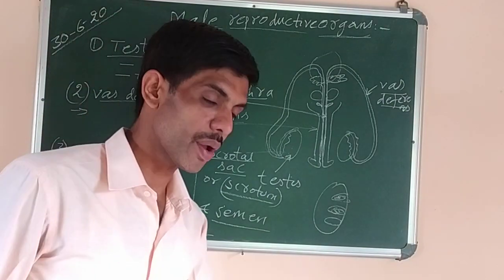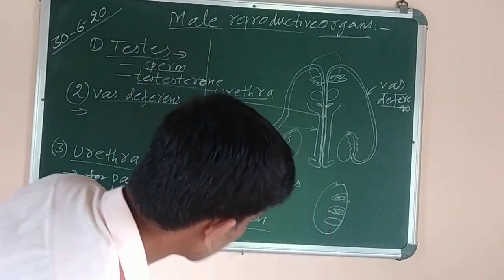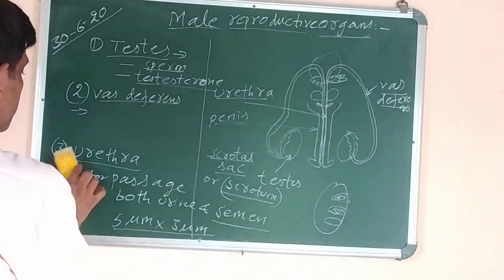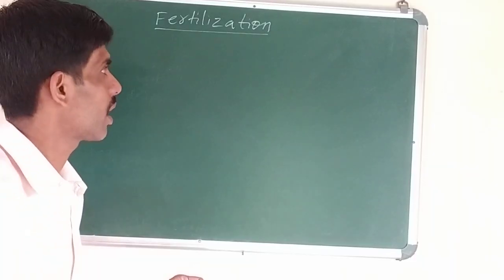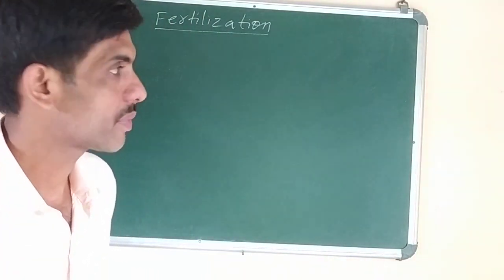Now the next topic which we have to do is fertilization. After that we'll complete this topic. What is fertilization?